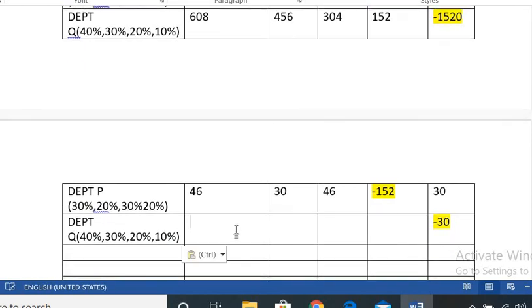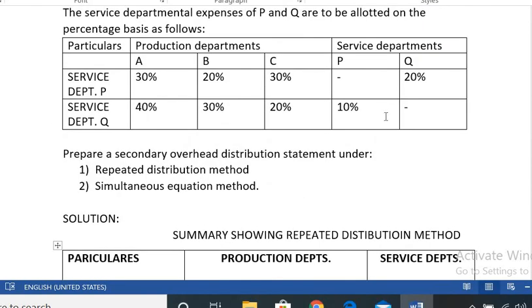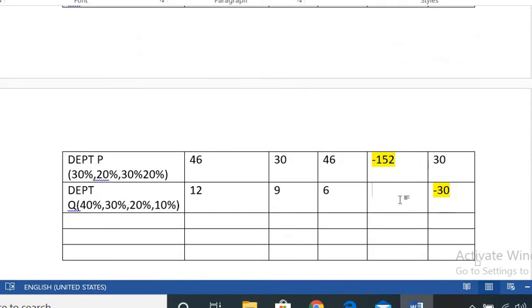So 30 into 40%, it comes 12, then 9, 6. So Q department 40, 30, 20 and 10. 10 is 3. Is it clear? So this column is nil, Q column is nil, but P column is there. How much is there? 3 rupees. Again you have to redistribute 3 minus 3.